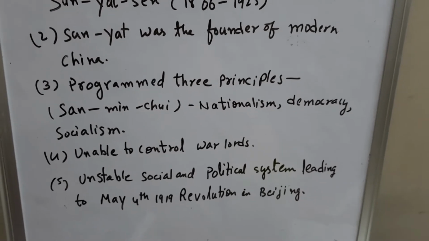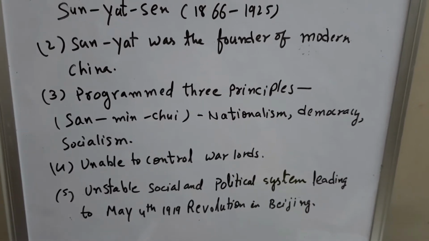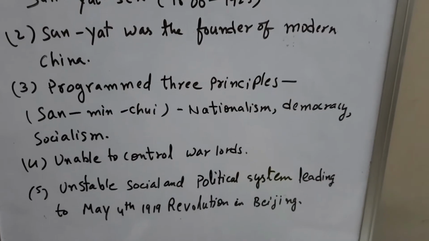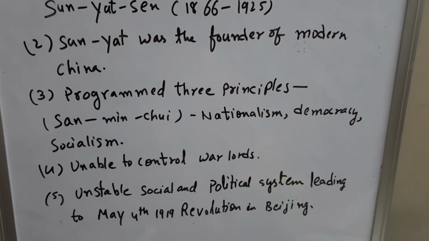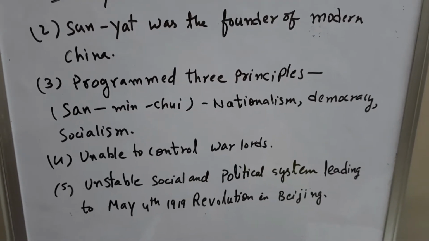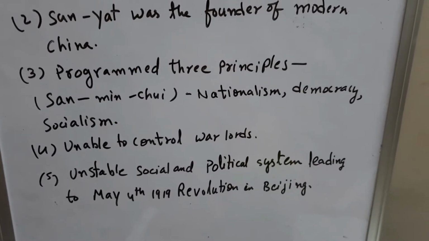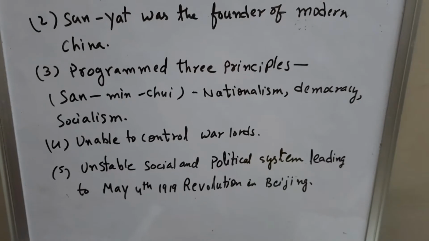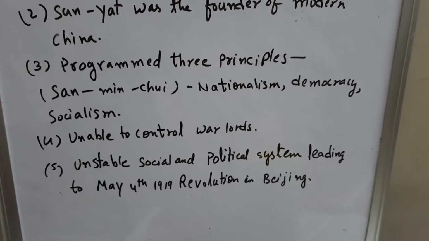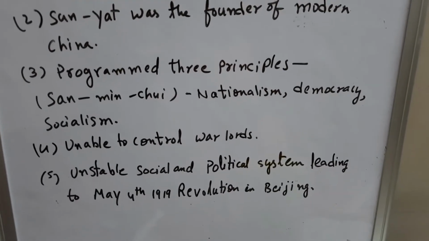The fourth point is he was unable to control warlords. Who were the warlords? They were the regional military powers. So this led to the unstable social and political system, leading to May 4th revolution in 1919 in Beijing.